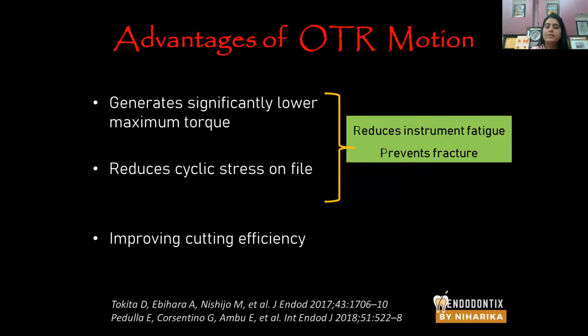One, it generates significantly lower maximum torque. It reduces the cyclic stresses on the file, and both these factors reduce instrument fatigue and finally prevent fracture of the instruments. At the same time, it improves cutting efficiency also because the file moves in a reciprocating motion. So that enhances the cutting efficiency of the file.